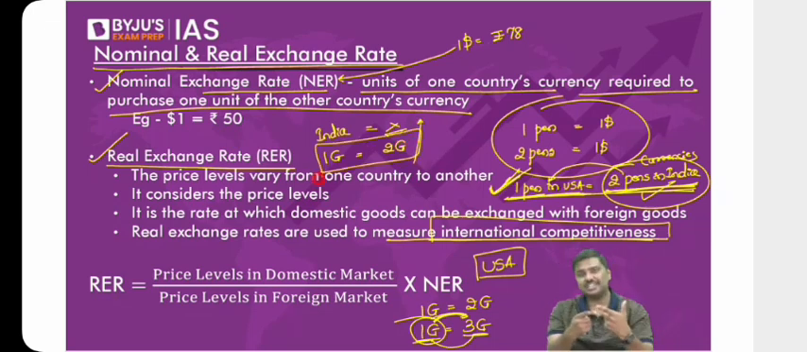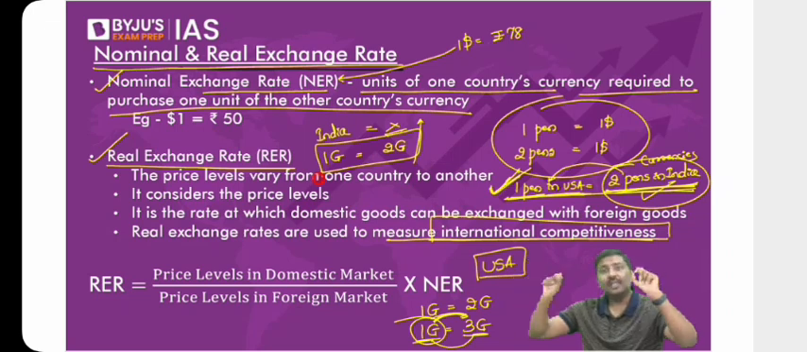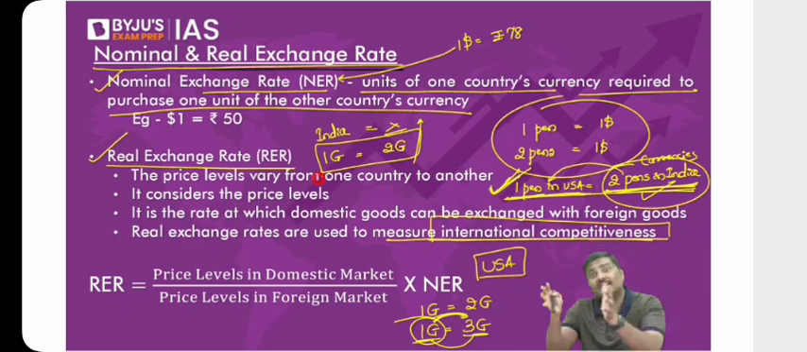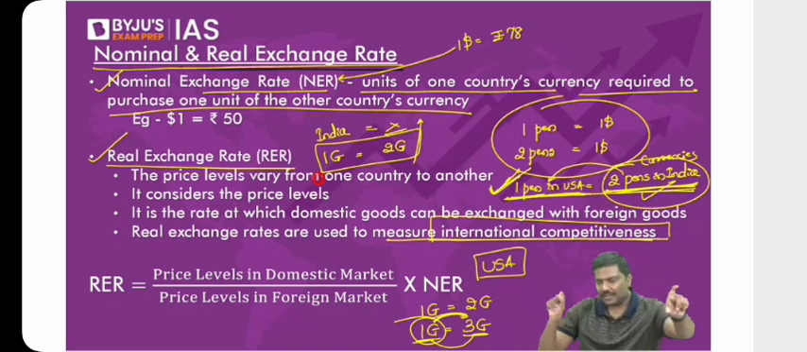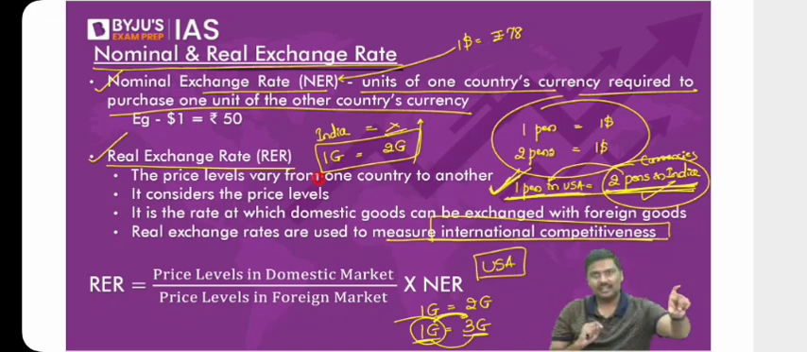Because in nominal exchange rate, we are comparing currency against currency. In real exchange rate, we are comparing goods or external competitiveness or trade competitiveness. With this amount of money, how much goods can I purchase in USA? How many goods in India? How many goods in Bangladesh? How many goods in Pakistan? Etc. And some of you are asking, why will the prices change?